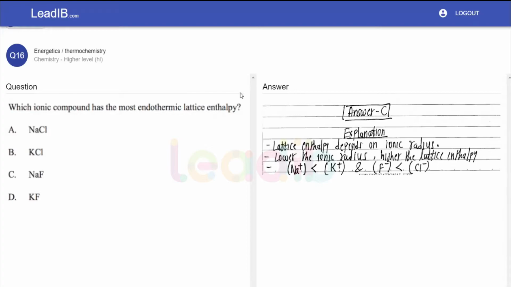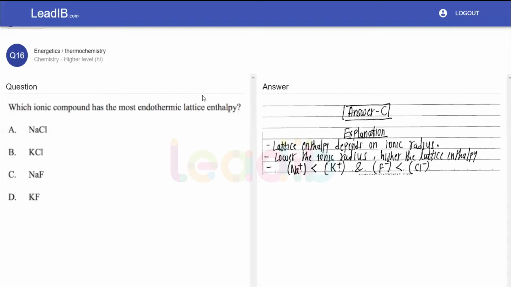Lattice means it's a crystalline form, typically of all ionic compounds. When we need to separate out all those ions into the gaseous form, whatever energy we need to spend is called lattice enthalpy. Simple: take a lattice, that is a crystal of the ionic compound, and break it down into gaseous ions. Whatever energy we need to spend is called lattice enthalpy. Now, in which one will it be the maximum endothermic?